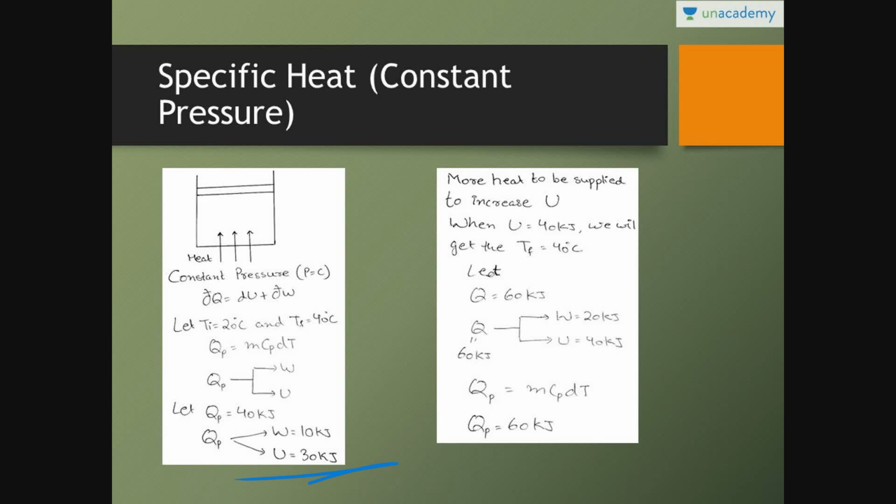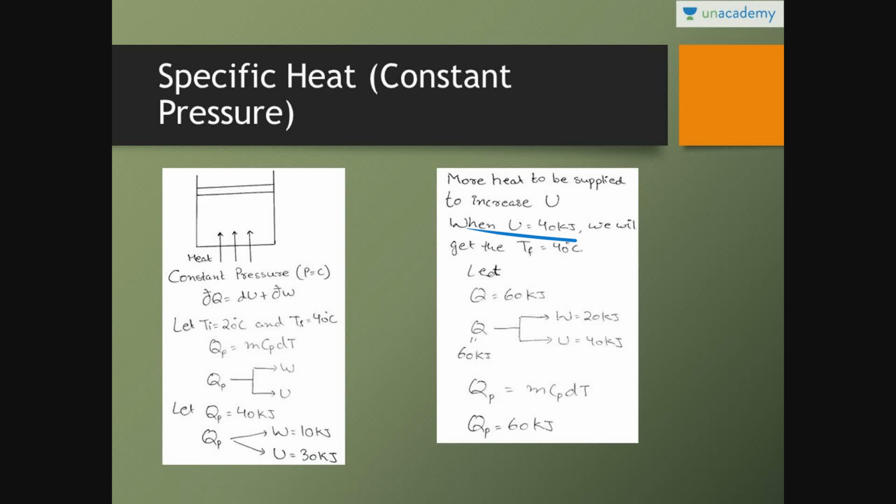But we know that जब तक इंटरनल एनर्जी की वैल्यू 40 किलो जूल नहीं होगी, if the value of internal energy is not equal to 40 kilojoule, we will not attain the 40 degree Celsius temperature. So we need to supply more heat to increase the value of U. To increase the value of U, we have to supply more heat, because we want the value of U should be 40 kilojoule.